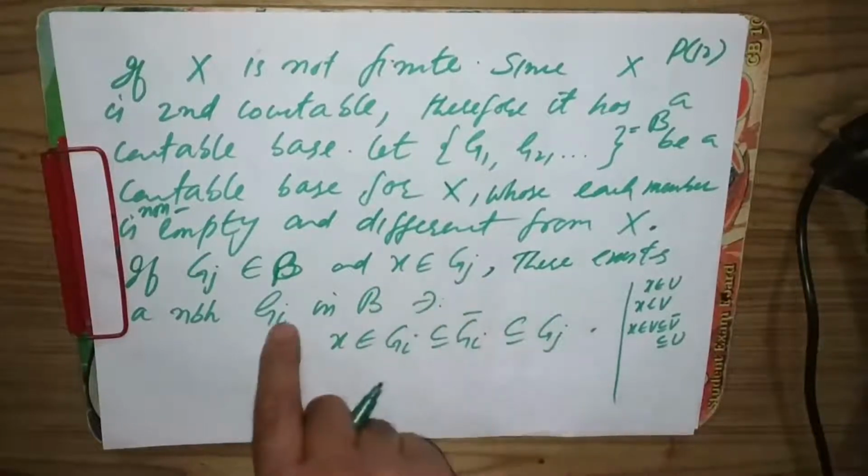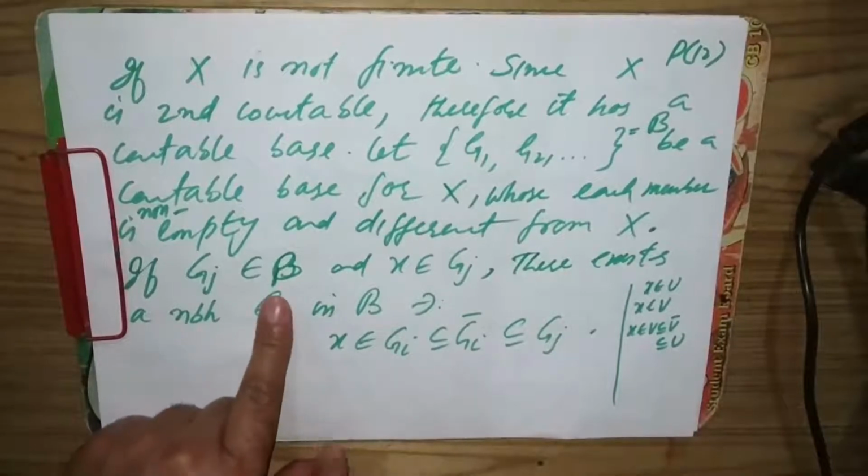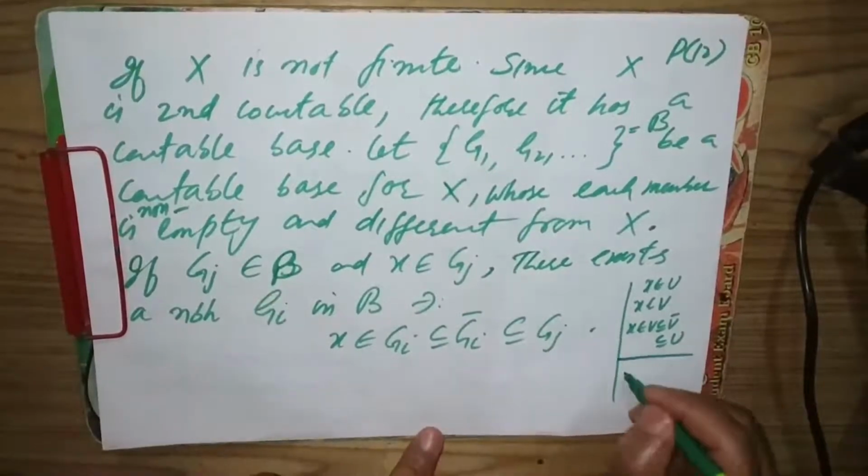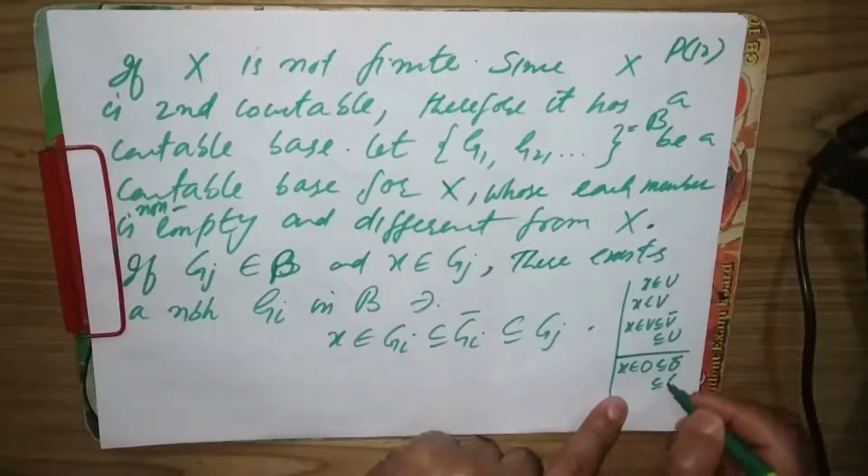So there must exist some open set, say O, not necessarily Gi, such that x belongs to O, a subset of O closure, a subset of Gj.